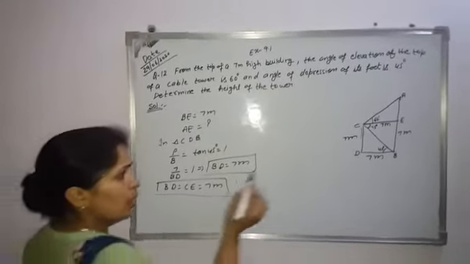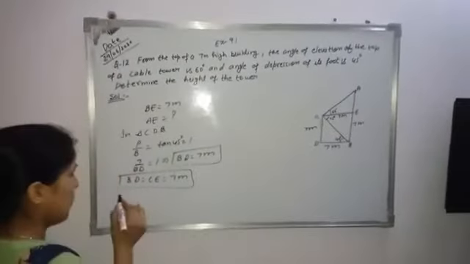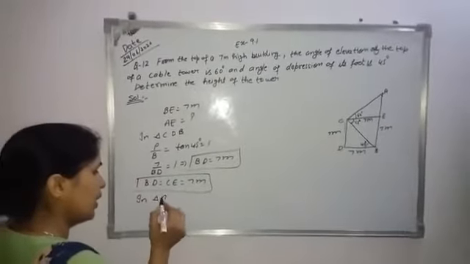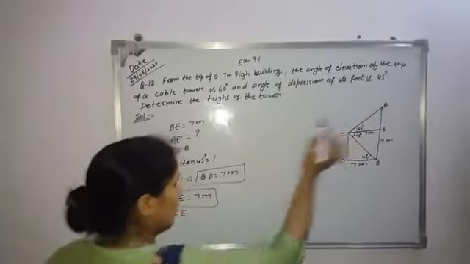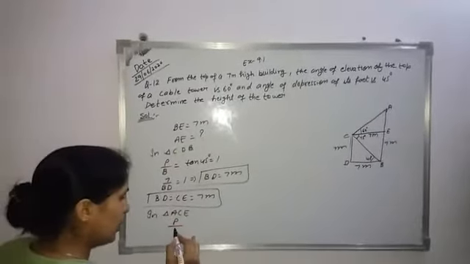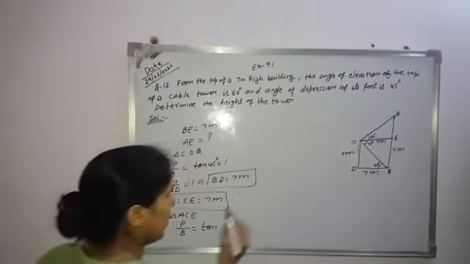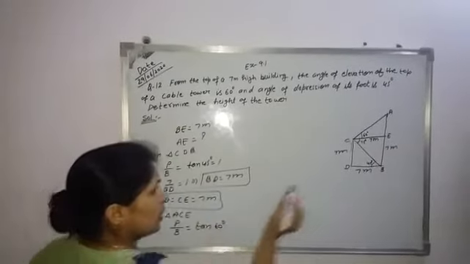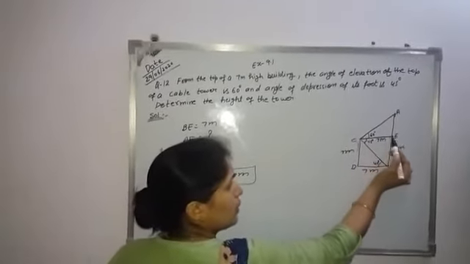Now next, in which triangle? The ACE triangle. Now in triangle ACE, again perpendicular divided by base is equal to tangent theta, and here theta is 60 degrees. This is the angle, the side opposite to this angle is the perpendicular, and this is the base.